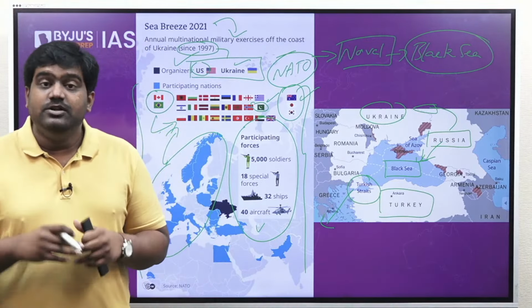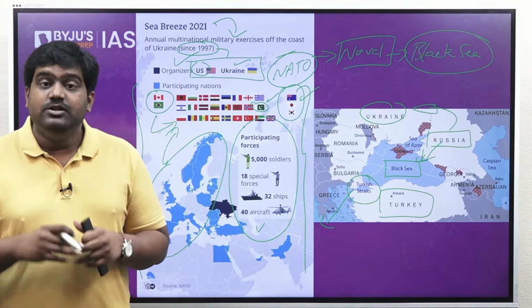So please note that the US is the one which organizes and sponsors this exercise. It includes Ukraine primarily, and in different editions, NATO allies are invited. Various European countries and other allies of the US participate in this, and even countries like Pakistan, Japan, South Korea, they've all taken part in this particular naval exercise.